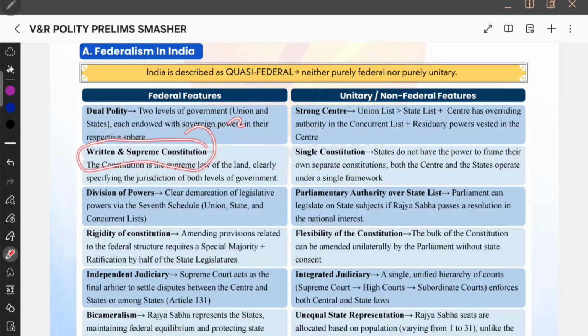Written and supreme constitution. In the constitution, clearly you can see separate levels, right? Central level, state level, etc. So the written and supreme constitution is a federal feature because it is showing jurisdiction at different levels of government. But you are having a single constitution for both center and state. There is no constitution of the state. There is only the constitution of India. Therefore, a single constitution represents a unitary feature.